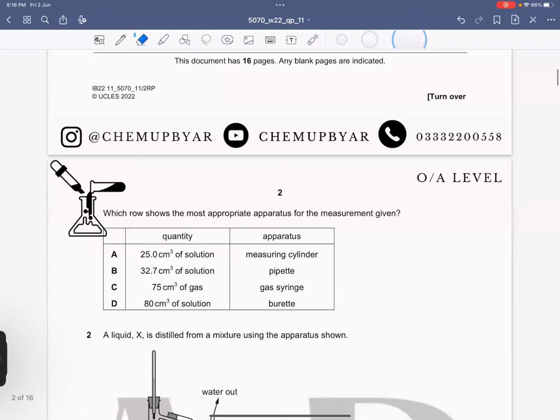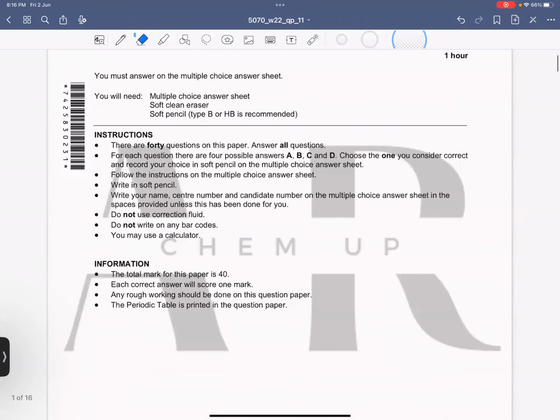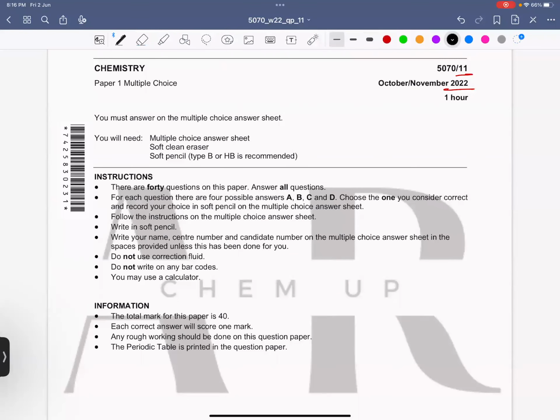So we are going to start October, November 2022. Paper 1 and October, November 2022.